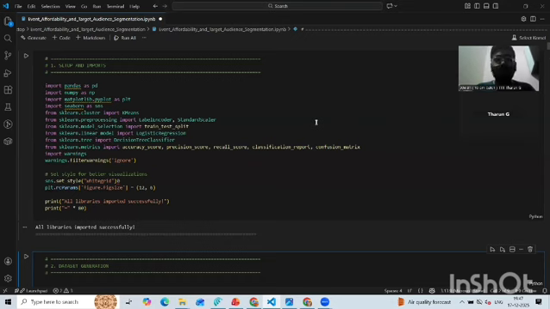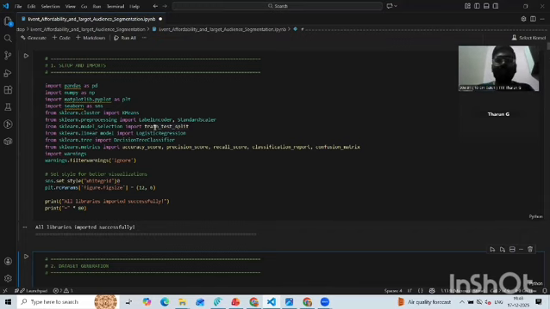Now let's start with the demo. The event affordability and target audience segmentation system, as we said in the previous PPT presentation. First, we started by importing the necessary Python libraries.